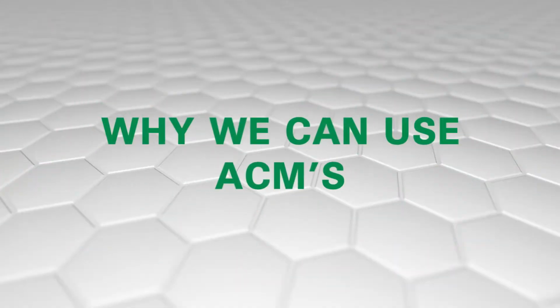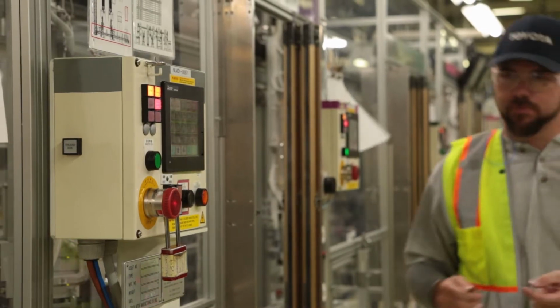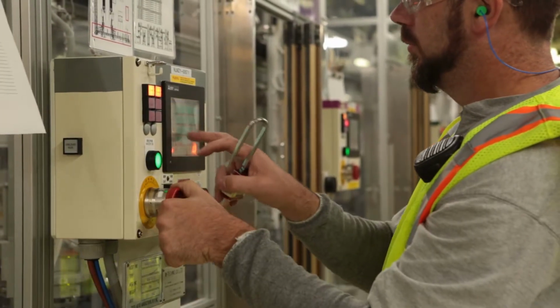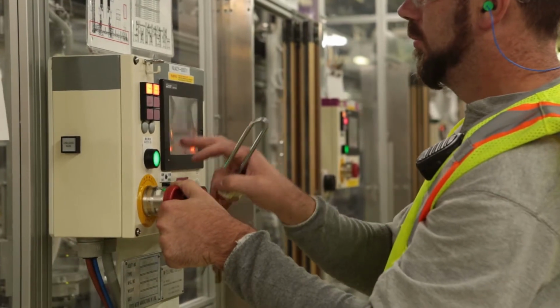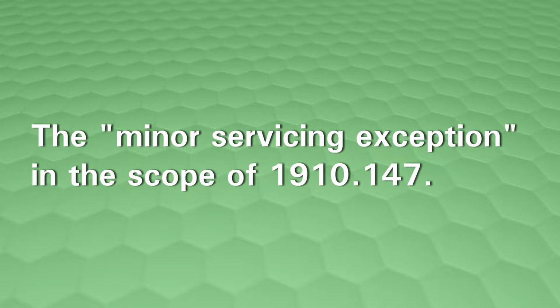Why we can use ACMs. Lockout is the primary method of energy control. However, on occasion, an alternative control method may be appropriate. We get our ability to perform ACM for two reasons. The minor servicing exception in the scope of